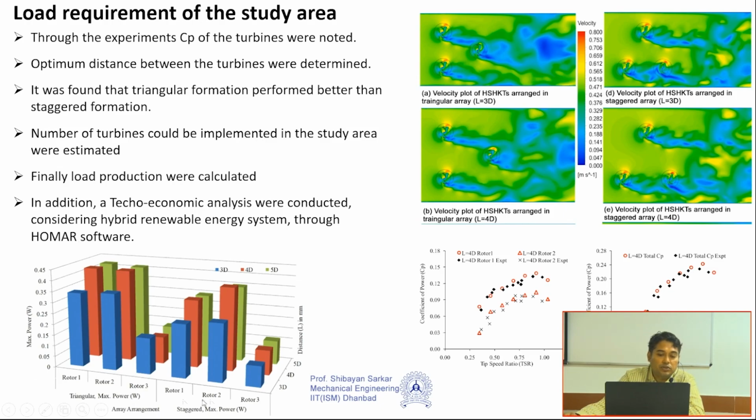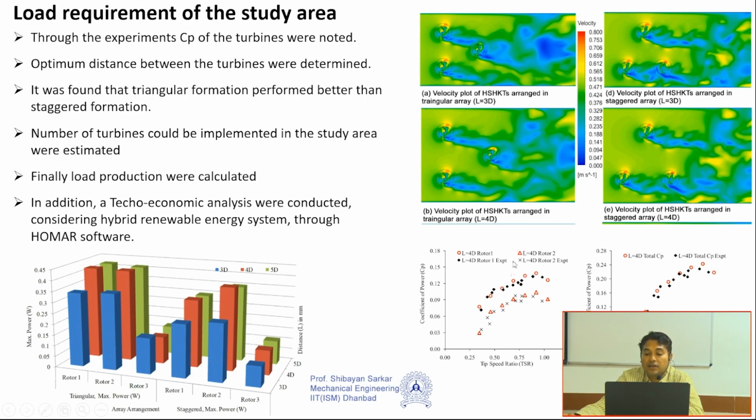Here I have produced some selected graphs, otherwise it could have been clumsy. I have not produced the 2.5D, 3.5D, 4.5D or 5.5D graphs here, only the 3D, 4D and 5D graphs. Here also you can see this graph, which corresponds to the two turbines. Here I have shown the graph corresponding to the 4D gap, because we have already established that 4D is the base inter-turbine distance. If one single rotor is present, then at 4D distance, this circular one in the graph, the CP versus TSR graph, is the performance graph.